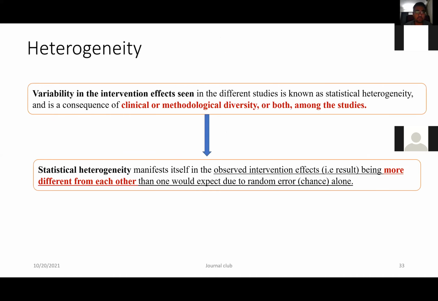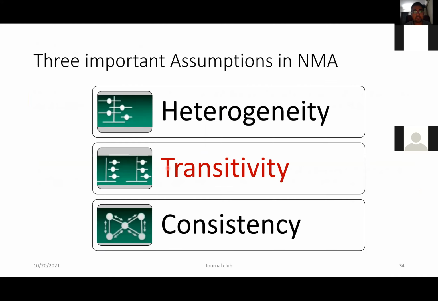Now, heterogeneity is all we have studied in the forest plots, and we are very familiar with this term. Basically, statistical heterogeneity is what we are trying to understand in the network meta-analysis. It is the variability in the intervention effects that defines the result. So if the variability is too much, beyond the expected variation, then it is called statistical heterogeneity. I'll not go into that because we know how heterogeneity looks and we are familiar with the term. But what is important is the transitivity and the consistency.